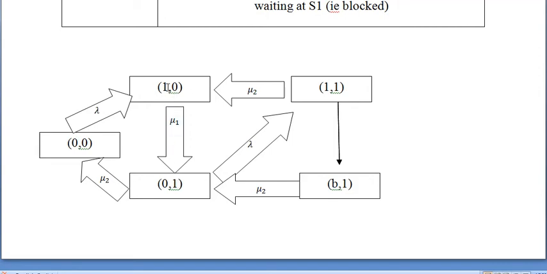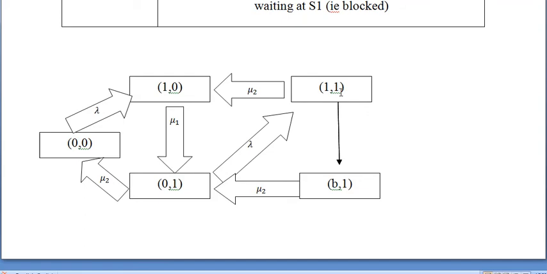Since the first customer finished his work, this is denoted by mu1, the service rate of the first server. Then from state 0 comma 1, another possibility is that a new customer arrives at the first server. Therefore the state becomes 1 comma 1.